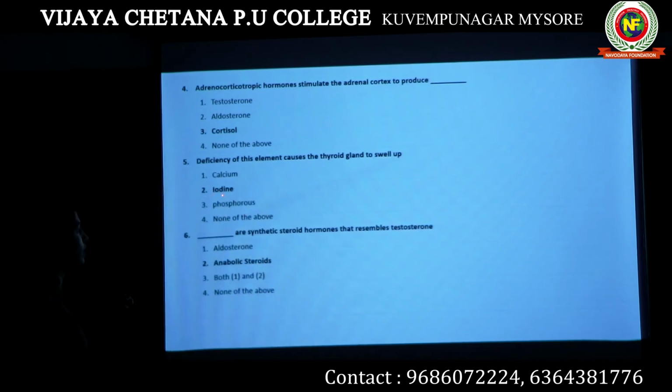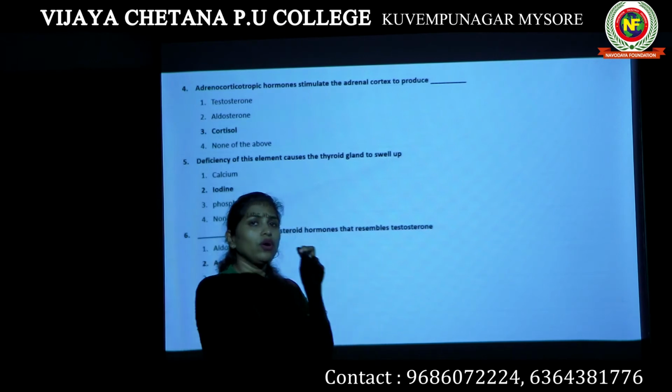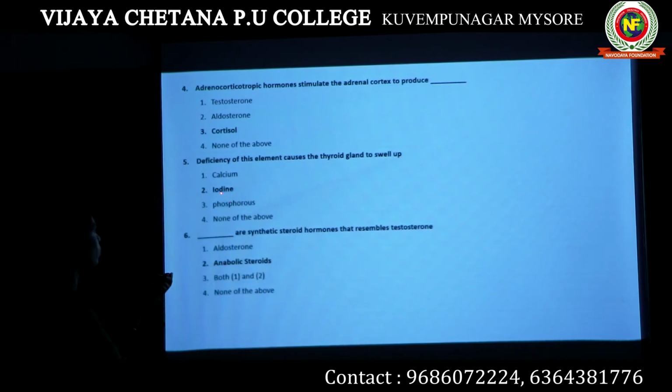So here definitely the option is iodine. Deficiency of this element causes the thyroid gland to swell up. Options are calcium, iodine, phosphorus, none of the above. The thyroid gland is related to iodine because the hormones produced by it are known as triiodothyronine and tetraiodothyronine. So option 2 is the answer.